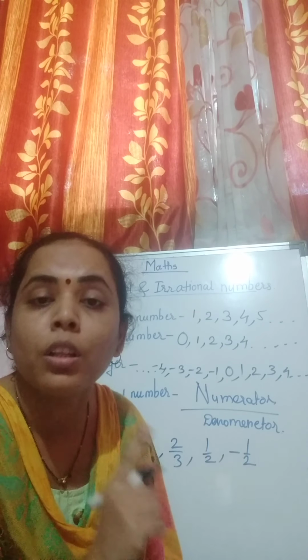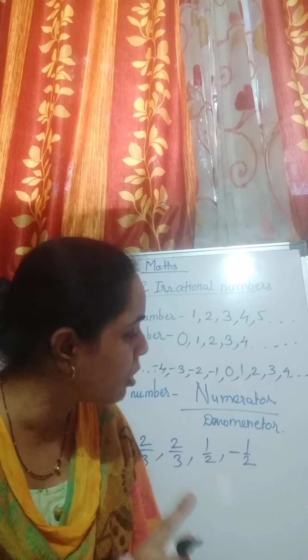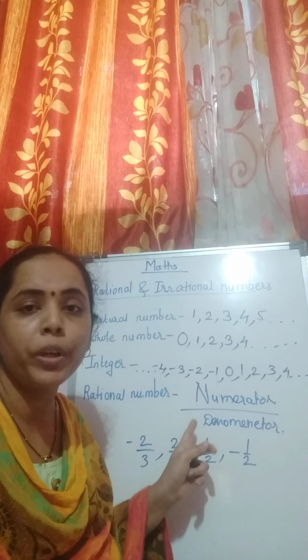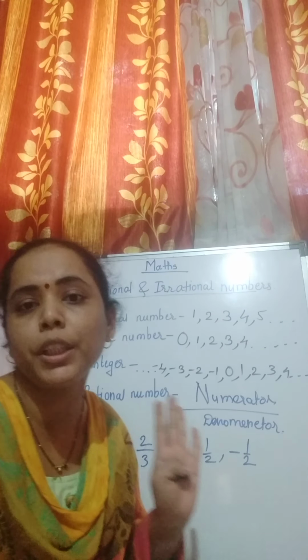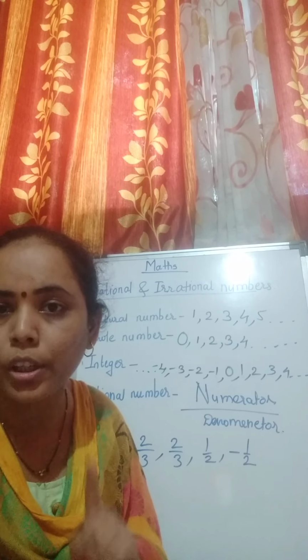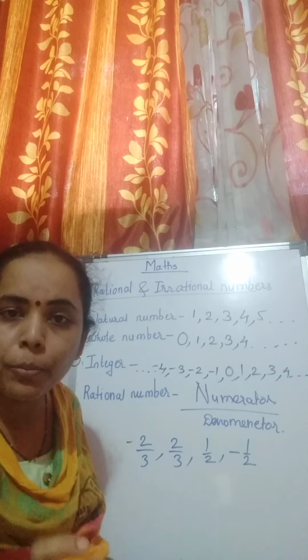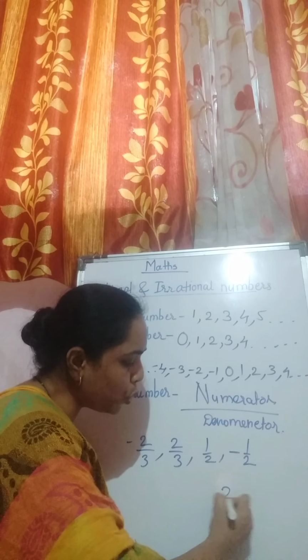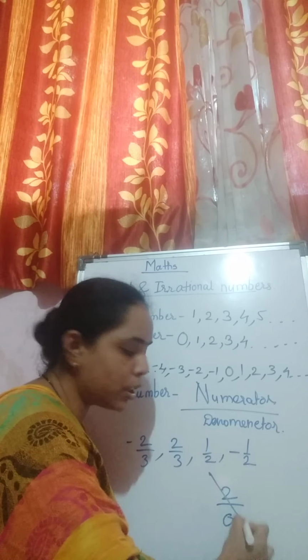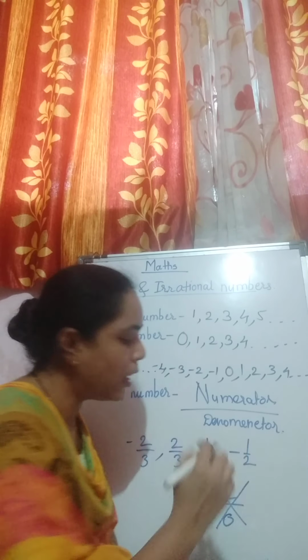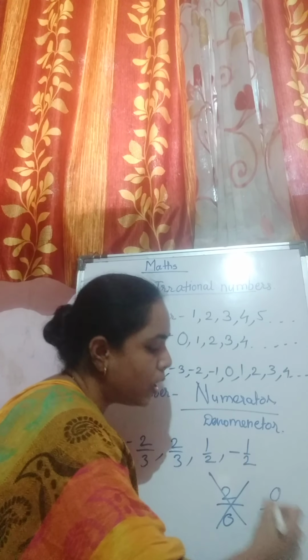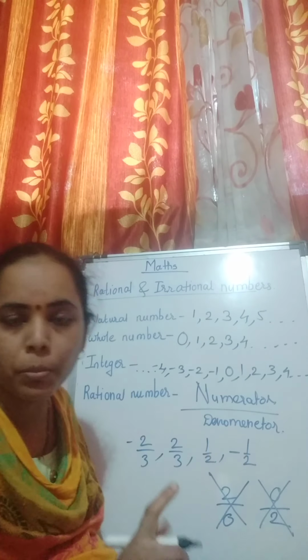Now the main thing is that your denominator should not be 0. Then you can call it a rational number. Suppose if I write 2 upon 0, then it is not a rational number. If I say 0 upon 2, this is also not a rational number.